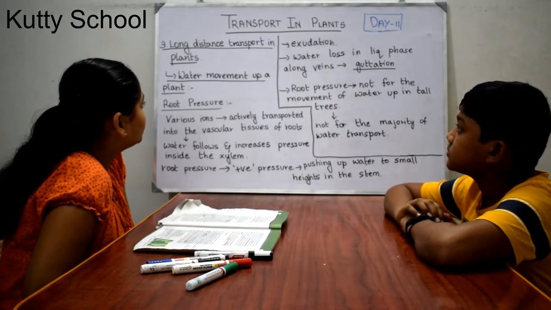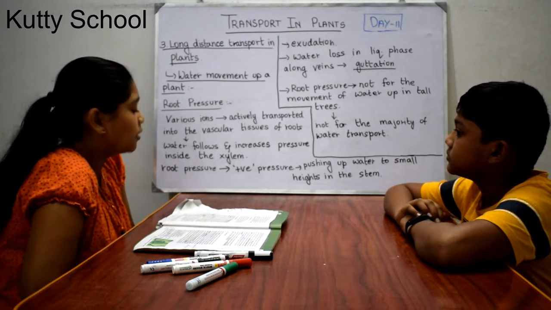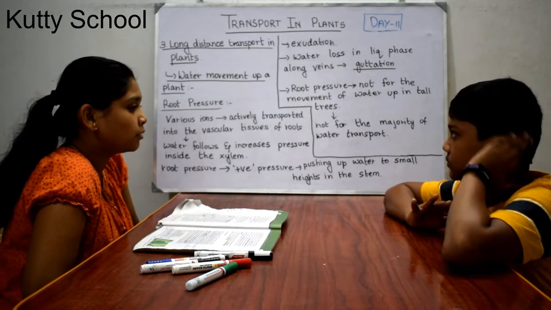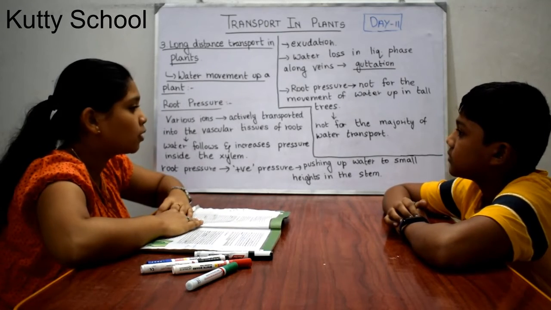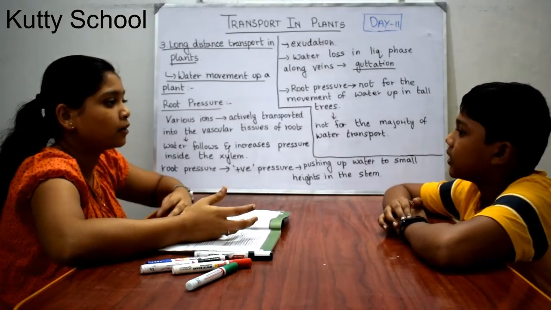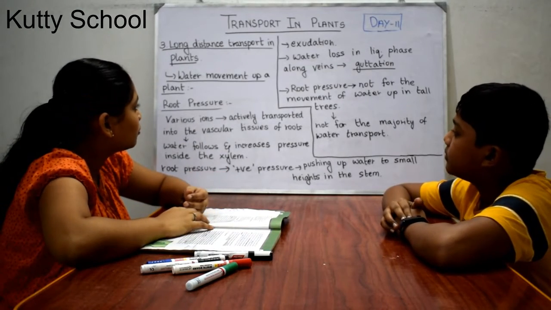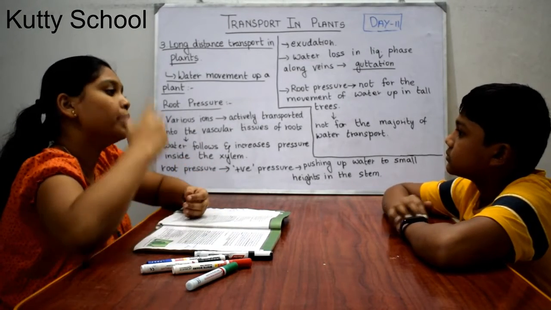Now we are going to see the second topic under long distance transport in plants. First we saw how water is moved from root hair to the inner tissues of the root. Now we will see how water is moved up a plant.